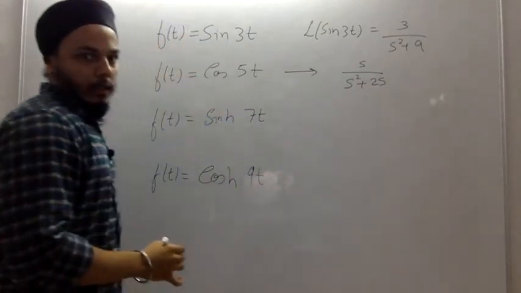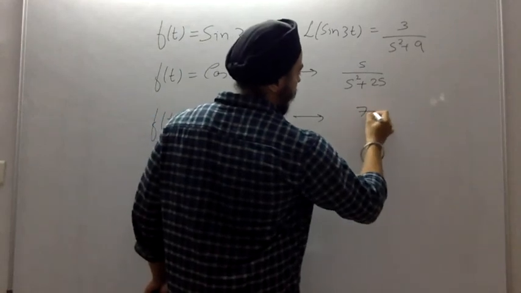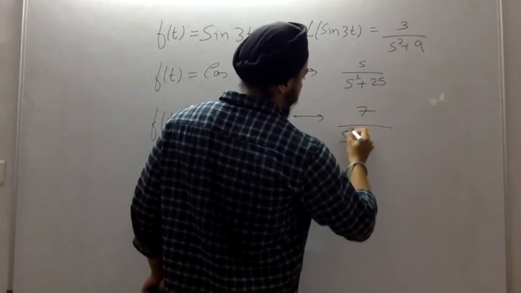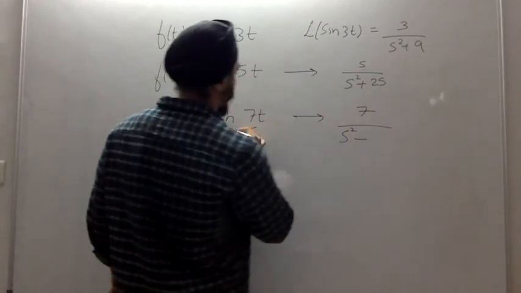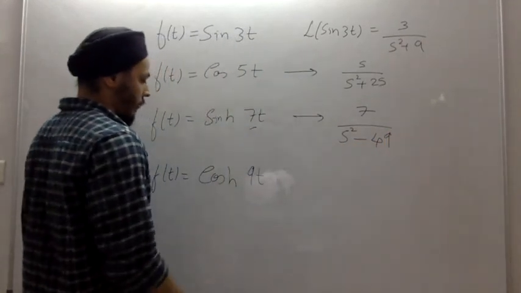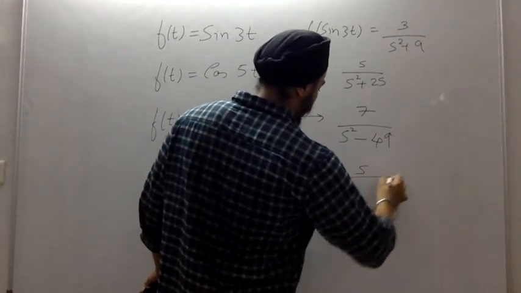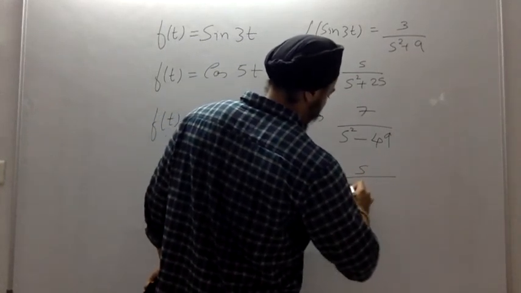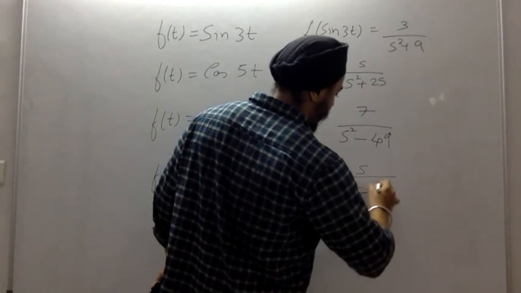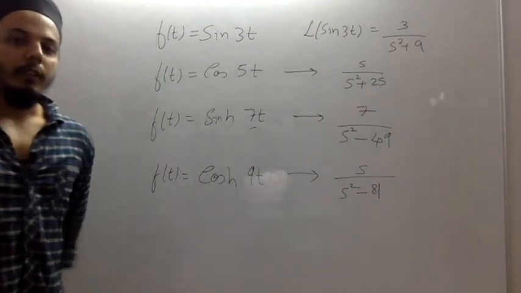For sine hyperbolic 7t it will be 7 over s square minus square of 7, that is 49. For cos hyperbolic 9t it will be s over s square minus 81. Hope you all got all these results.